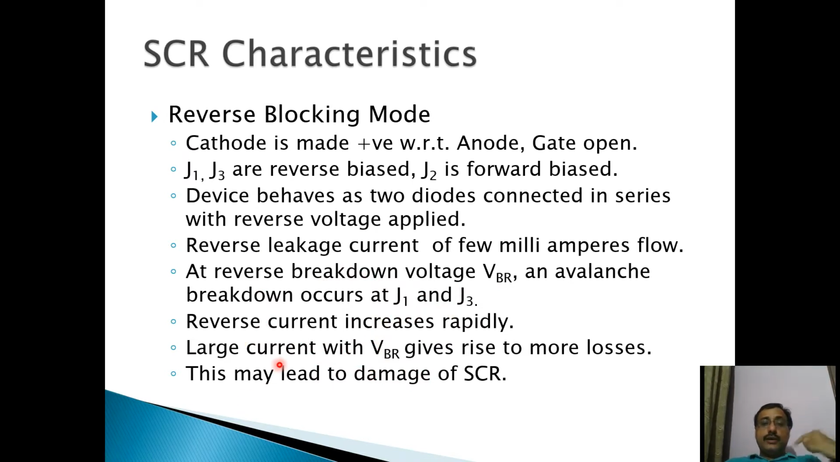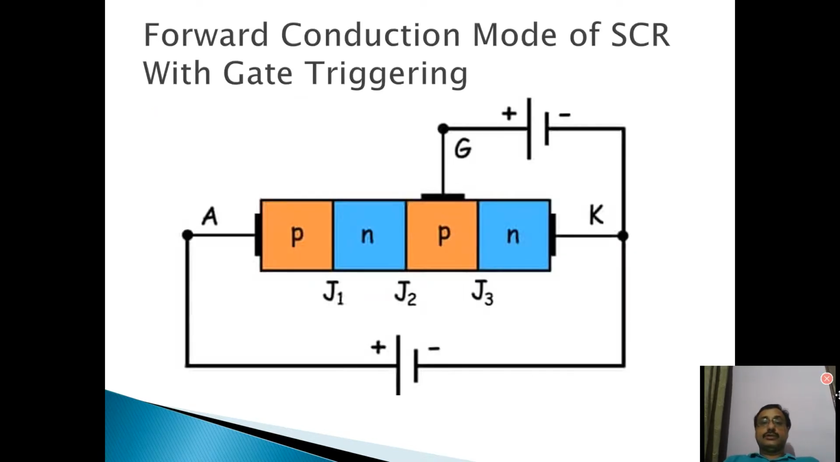But if you go on increasing the voltage, ultimately your junctions J1 and J3 will break down, and you may damage your SCR permanently. Because there is a large amount of power loss in that case, if you go on increasing the voltage, a large amount of leakage current will flow, so the combined power loss will be very high, and it may lead to damage of the SCR. So you should not increase the voltage in reverse direction so that it may conduct.